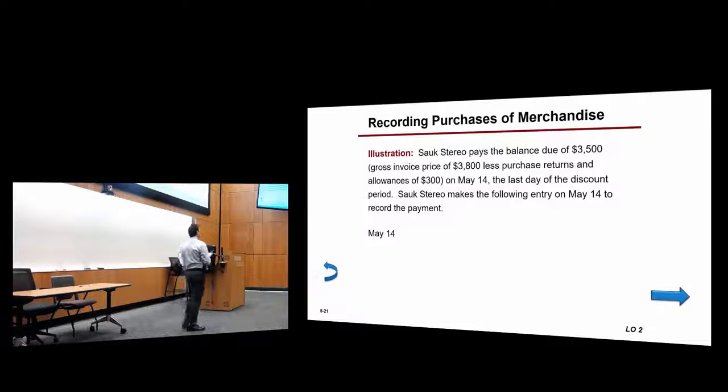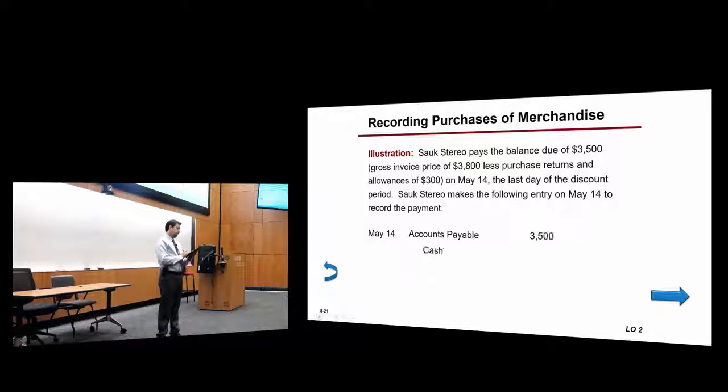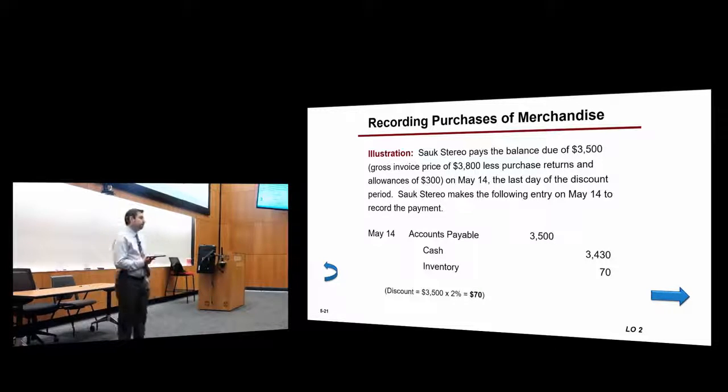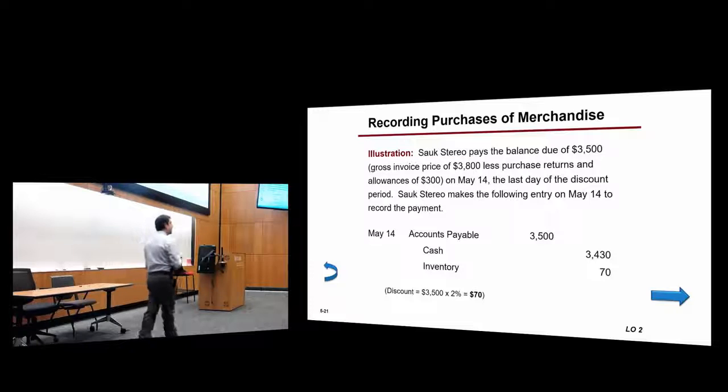What's the amount of debt that will be erased? $3,500. They don't owe the seller anything anymore. What about the difference? The $70 is recorded as a decrease to inventory. Why?